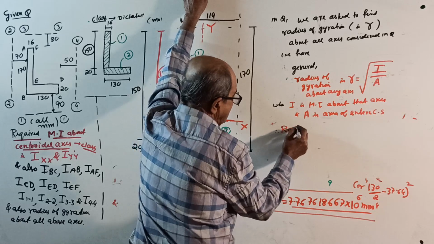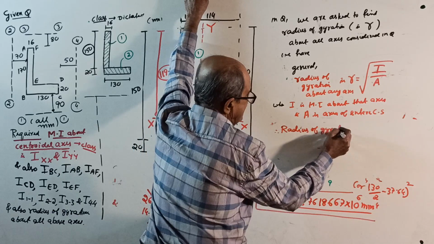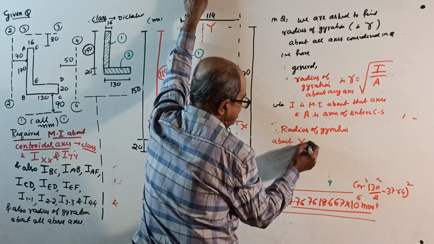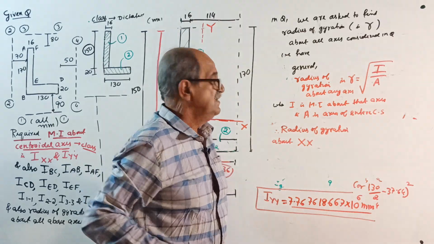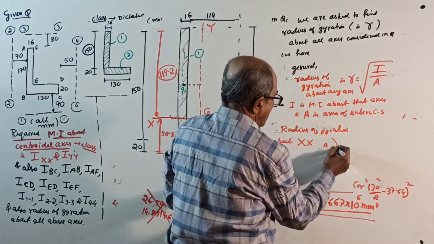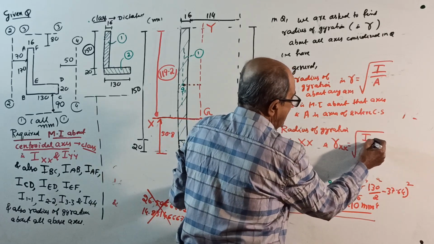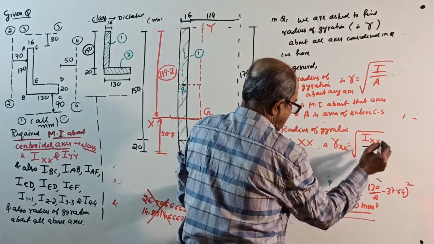radius of gyration about XX, that is horizontal centroidal axis, that is RXX, equal to square root of IXX divided by area, entire area.